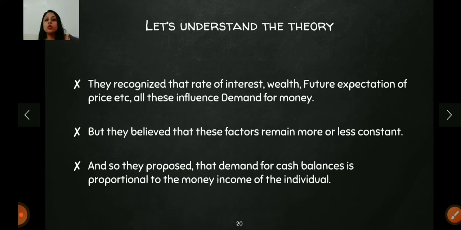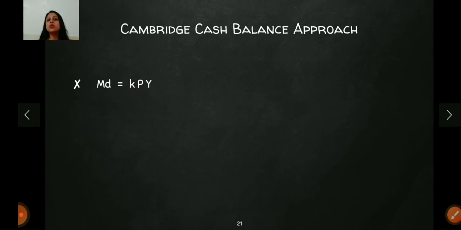So let me show you the equation for the Cambridge theory. This is the equation given by them. MD is equal to KPY. So if you remember the Fisher's theory में MD, that is demand for money, was KPT. T was transactions of goods, right? So here they have changed that T with the Y.